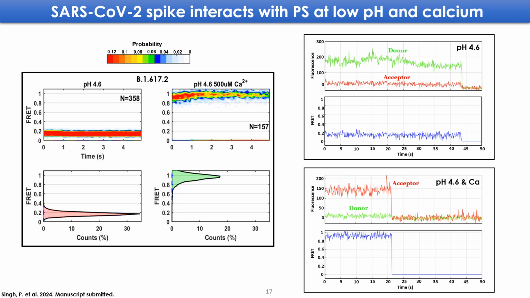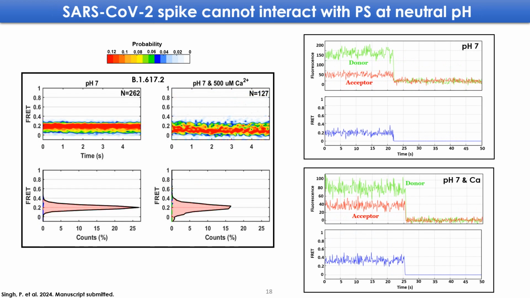This shows that SARS-CoV-2 spike interacts with phosphatidylserine at low pH, and only when calcium is present. On the other hand, if we change the pH to neutral pH, which is pH 7, then whether calcium is present or not present, the SARS-CoV-2 spike cannot interact with phosphatidylserine.